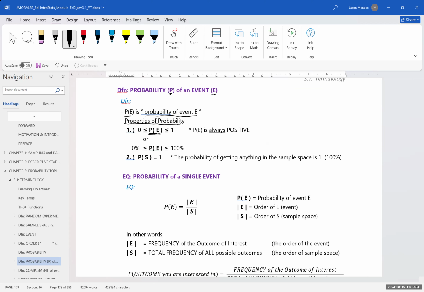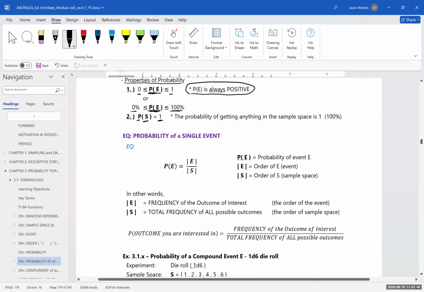The probability of an event is either less than or equal to 1 or greater than or equal to 0. Probability is always a positive number. You can't have a negative probability. Or probability can be written as a percentage, between 0 and 100%. And the probability of the sample space is always equal to 1.